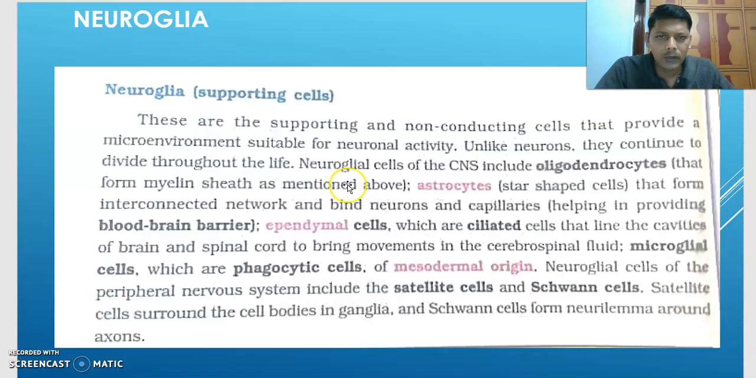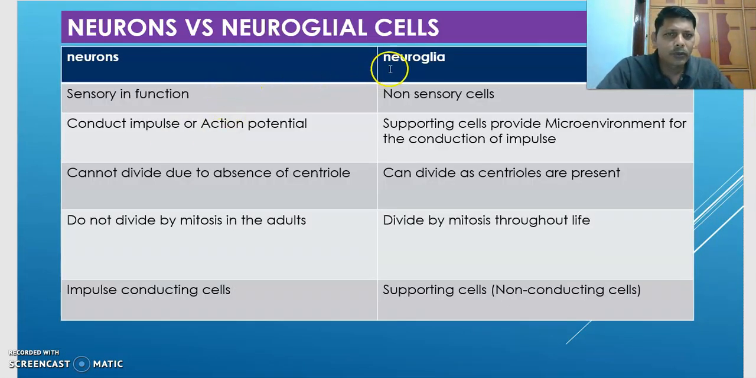Let us now read what is given in our textbook. Neuroglial cells are supporting cells. Now let us see the differences between neurons and neuroglial cells, then I will explain neuroglial cells. Neurons versus neuroglial cells. Which are more in number in our brain? Can you guess it? Neuroglial cells are more in number than neurons. Neurons are sensory in function. Neuroglial cells are non-sensory cells.